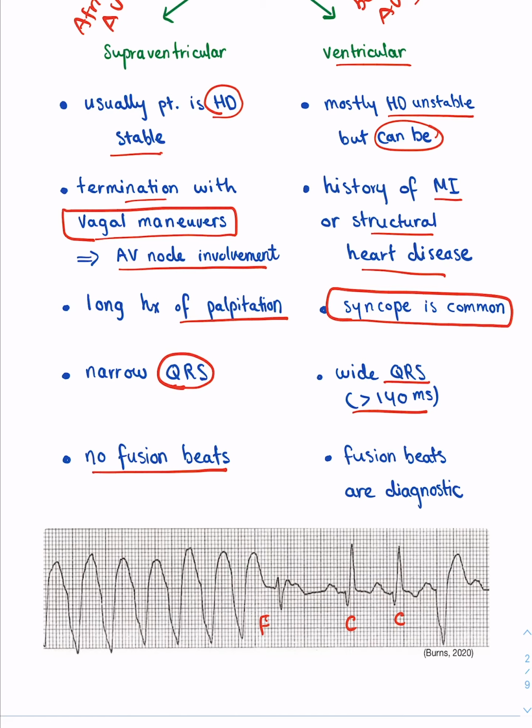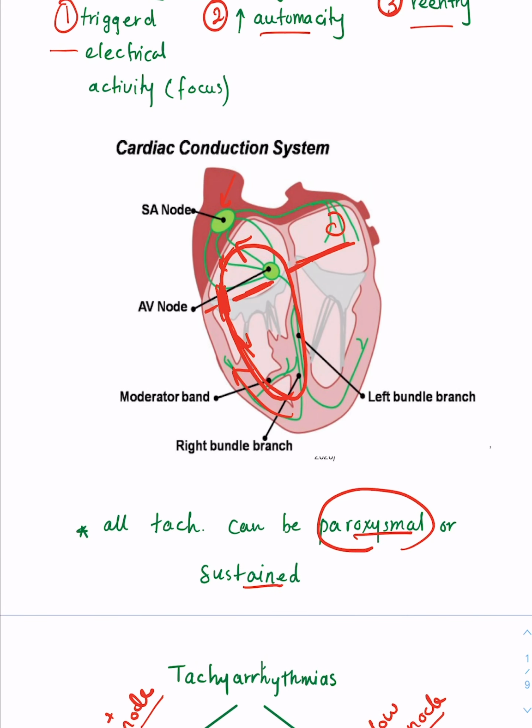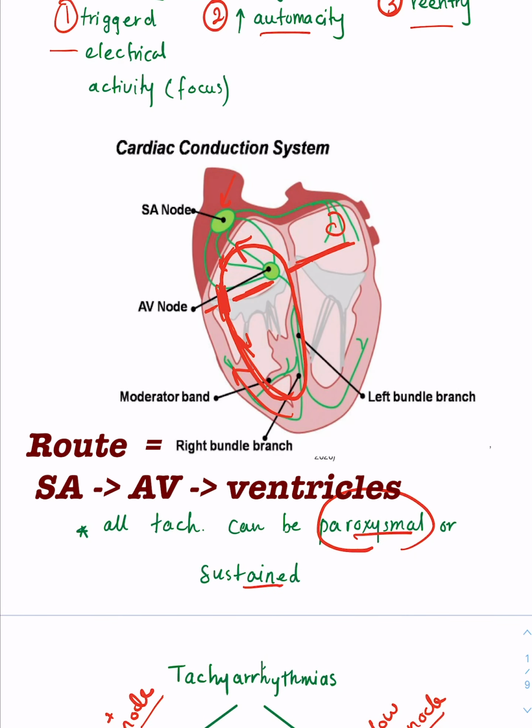You don't follow the normal route of conduction. So instead of the delay that you have and then everything contracting at the same time, you have each layer of the ventricles, or the cells, the myocytes, contract separately. Because they contract in a different pattern, they will take a longer time. So if you look at this, normally it goes through this route, right? So it takes time and then everything contracts at once, right?